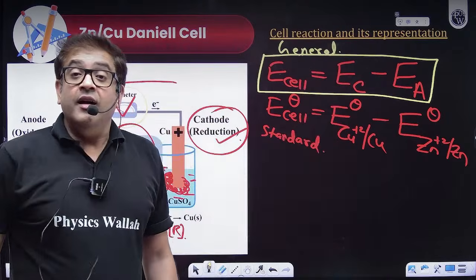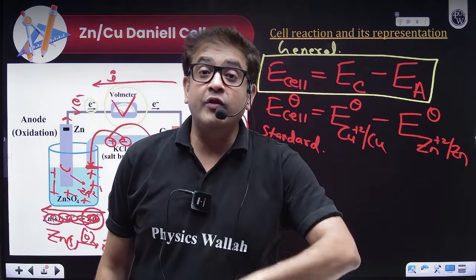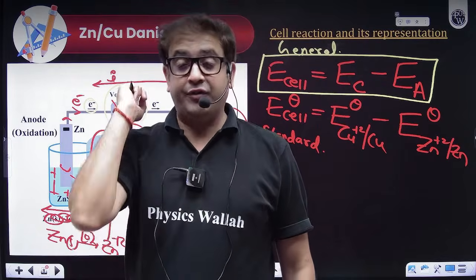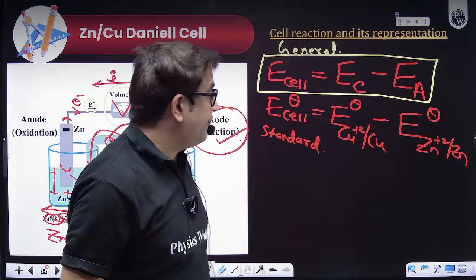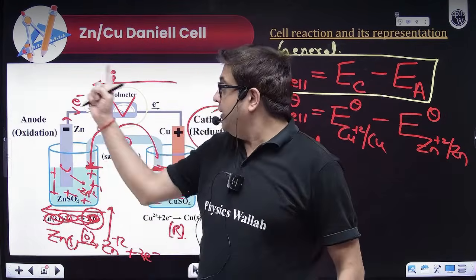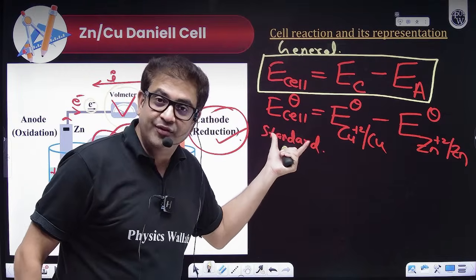Now, how will we calculate the electrode potential? For that we need a reference, which I will mark as 0. This voltmeter will always read the potential difference.